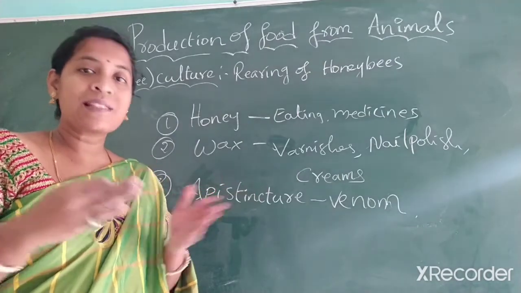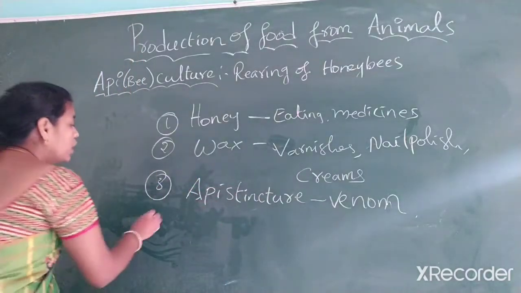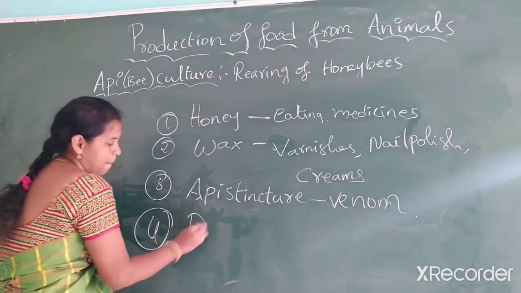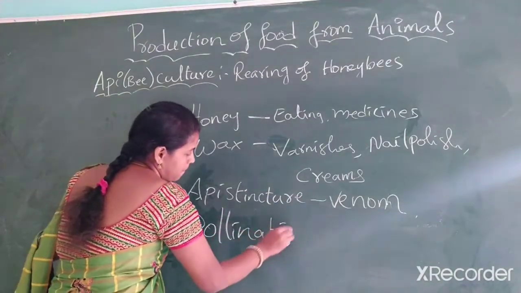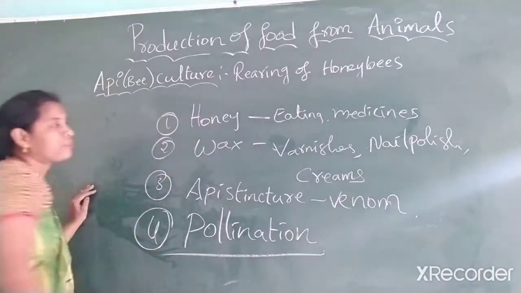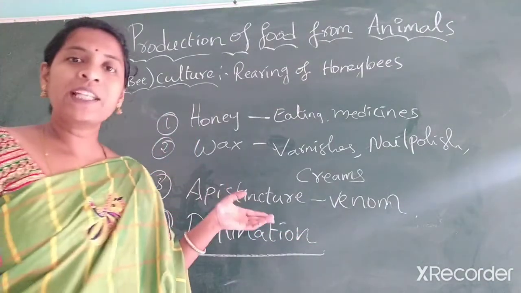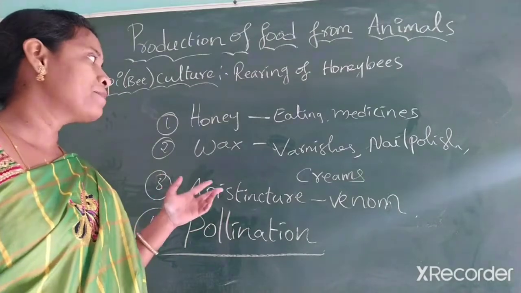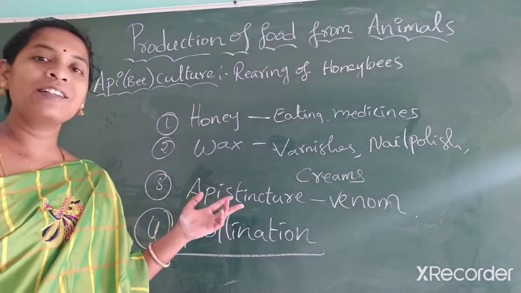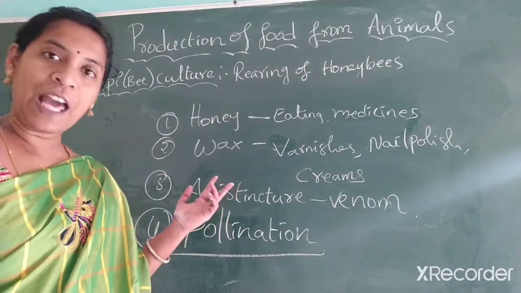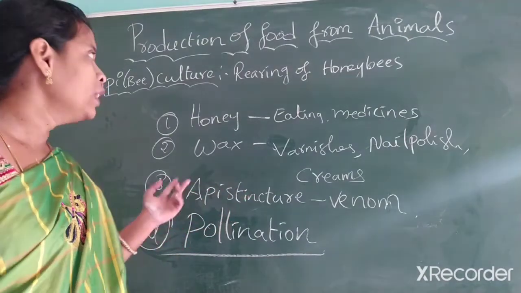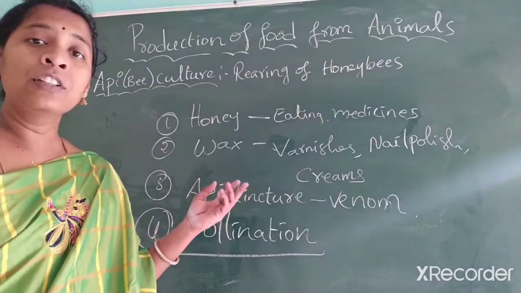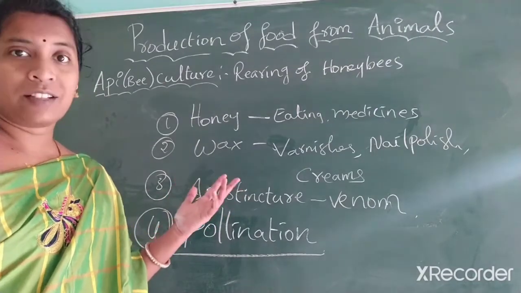Then these pollen grains are spread so that the pollination happens. For pollination also, honeybees are very, very important. Even in natural processes, they have greatest importance. Is it clear? So then we look at how they are helpful and how they are reared actually.